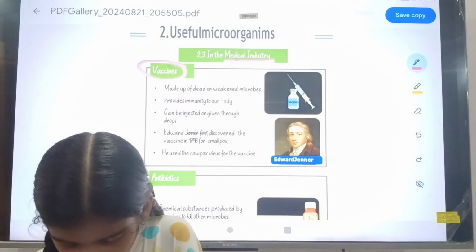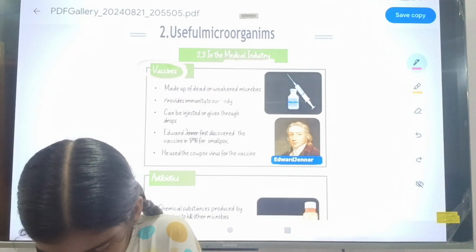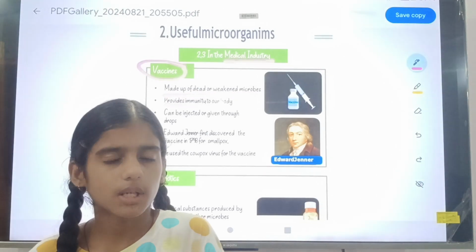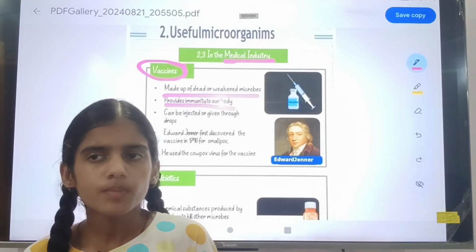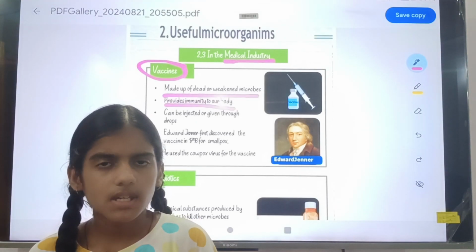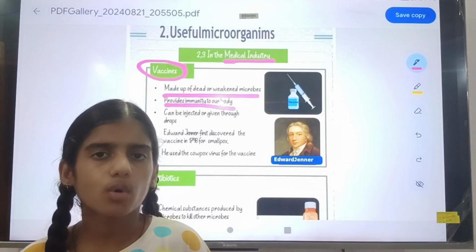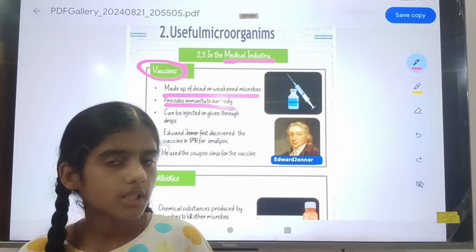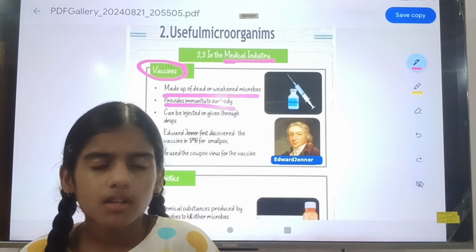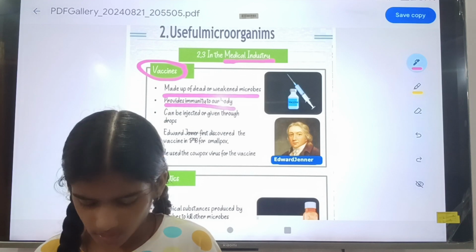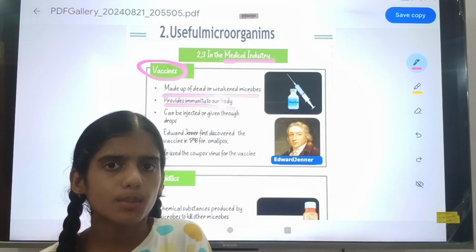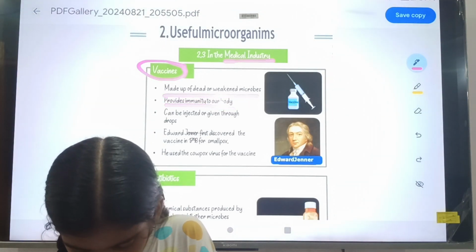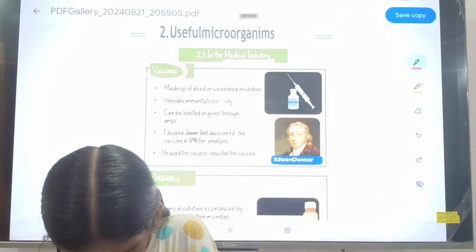Second, it provides immunity to the body. By the vaccine, our body can fight against the disease. It provides immunity to the body. It can be injected or given through drops.